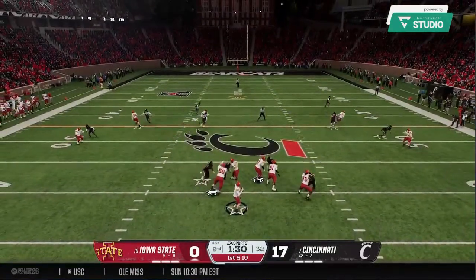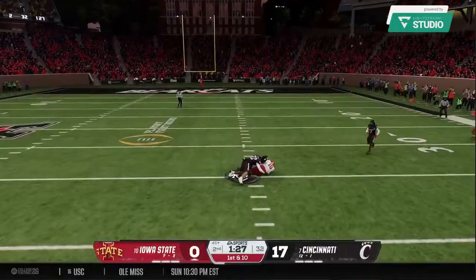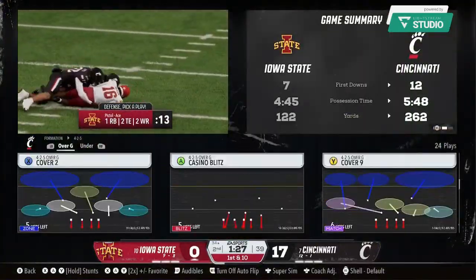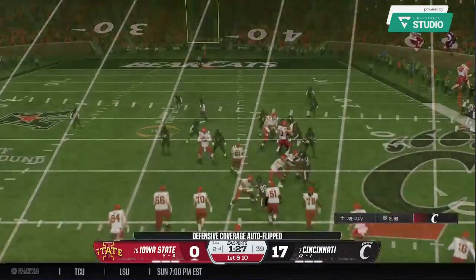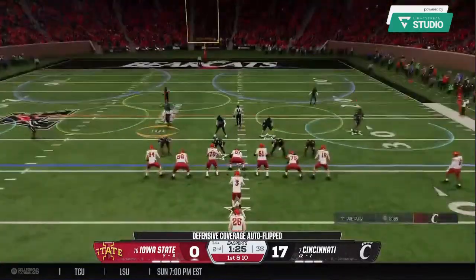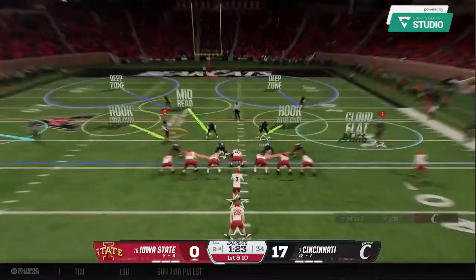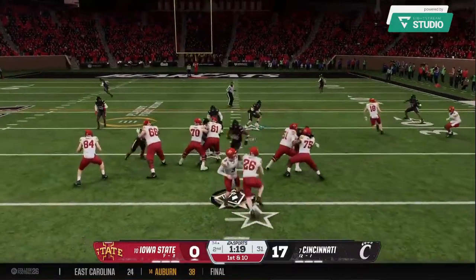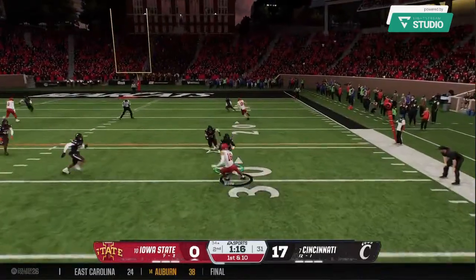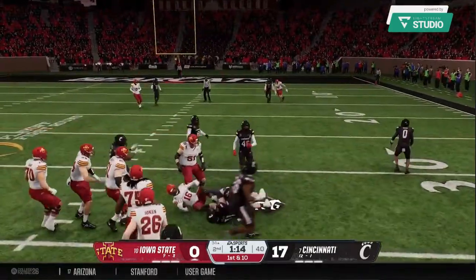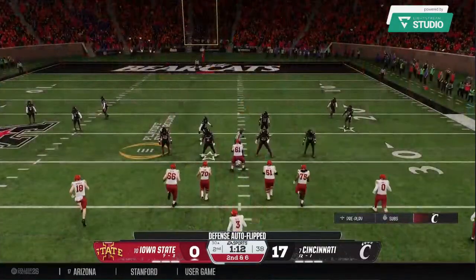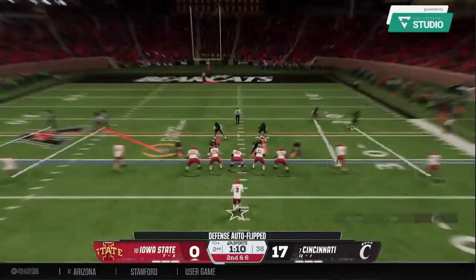On 1st and 10 here, looking to throw the ball. Grab down the middle, it's Jackson. They make the stop after a big gain all the way to the 34. Fresh set of downs for the offense, first down. Off the play fake, looking to throw. Nice grab. It's Jackson. Defense reacts quickly. A very short gain on the play. Offense getting set. Second down play here.